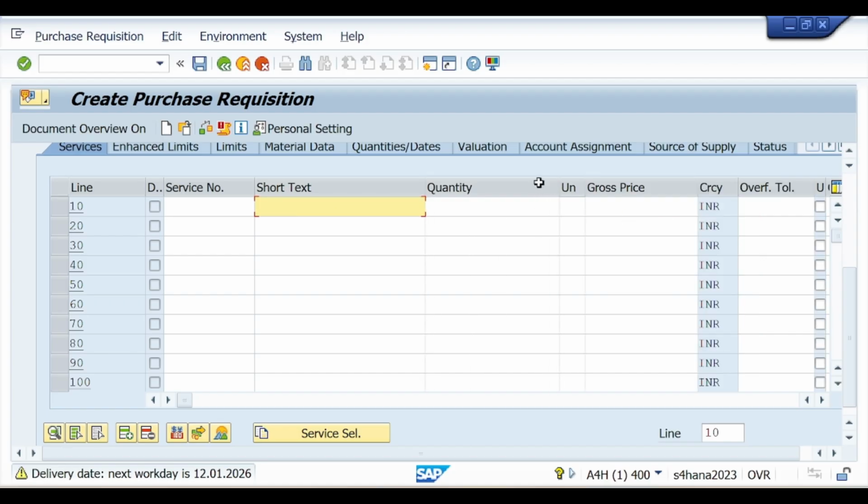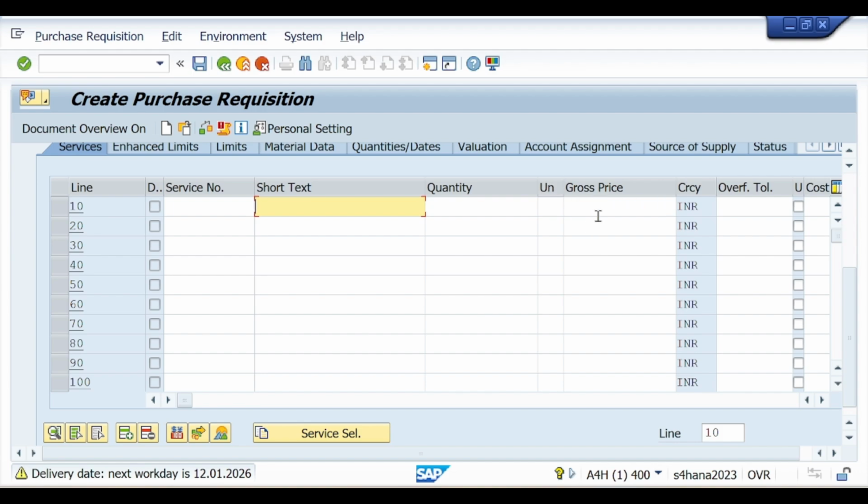quantity, then unit and gross price, final price per unit. So let's suppose which type of services, so for cleaning services, we have different cleaning services, means housekeeping. So for housekeeping, let's suppose floor cleaning.